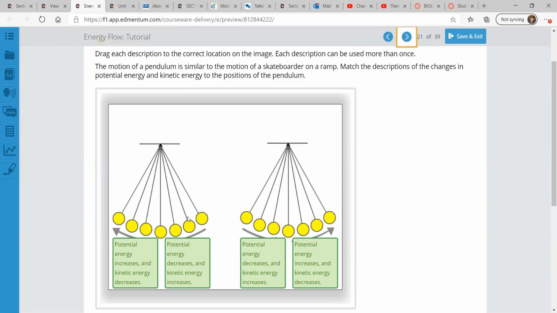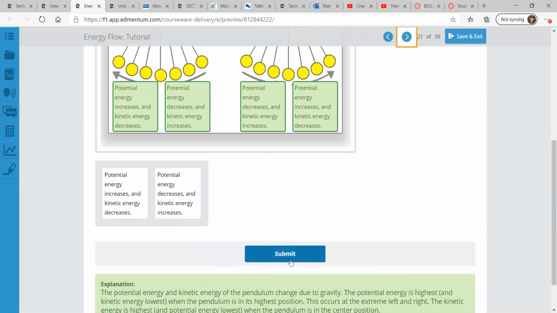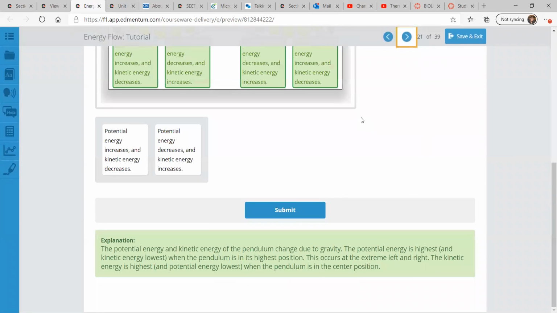Potential energy increases and kinetic energy decreases. Potential energy decreases and kinetic energy increases. So as it raises, the potential energy gets higher and the kinetic energy gets lower. But as it lowers and goes faster, the kinetic energy increases. And this mirrors the other side too. And the energy changes due to gravity.